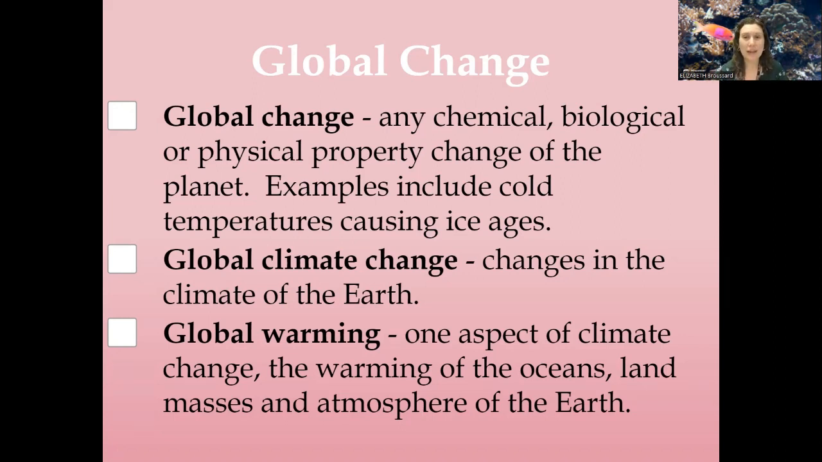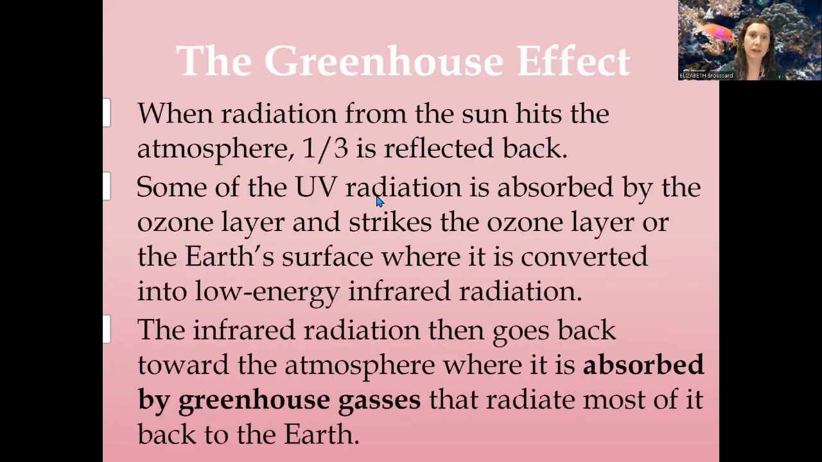Finally, we have global warming. Again, another inside category within global climate change. This is when we're seeing the actual physical warming of the oceans, land masses, and atmosphere. So again, we've got big changes, global change, a subset of that is global climate change, and a subset of that is global warming, giving you a scale of everything we'll be talking about.